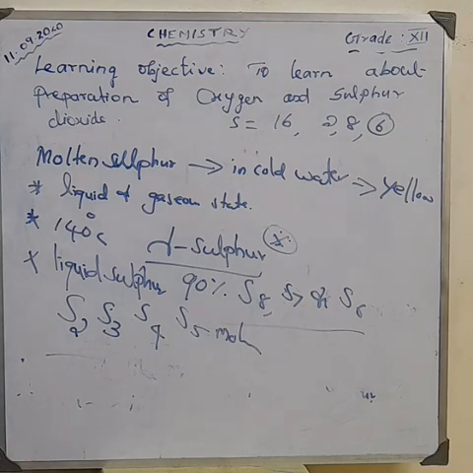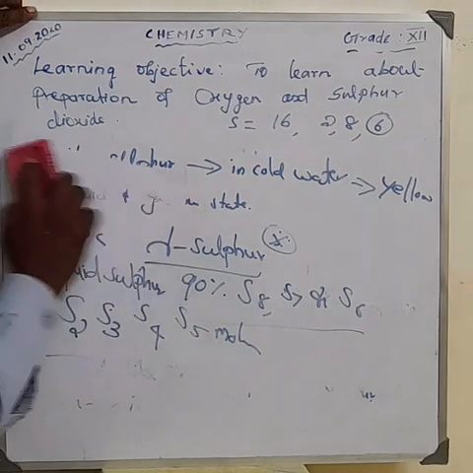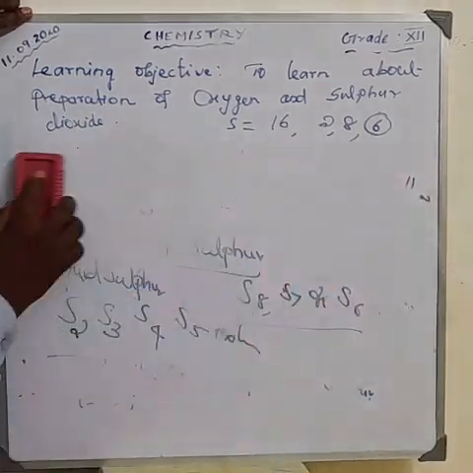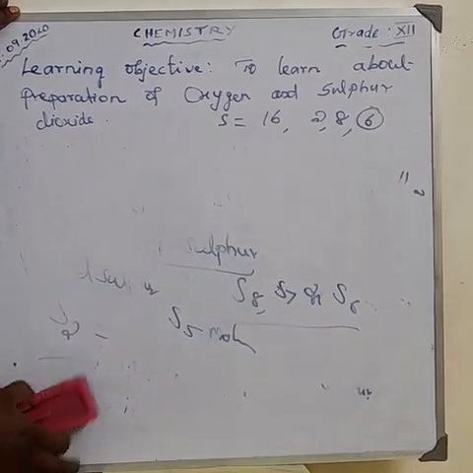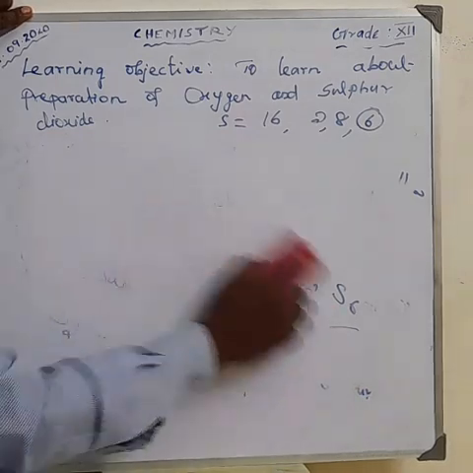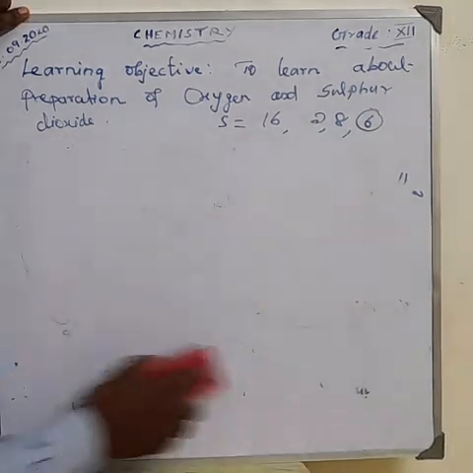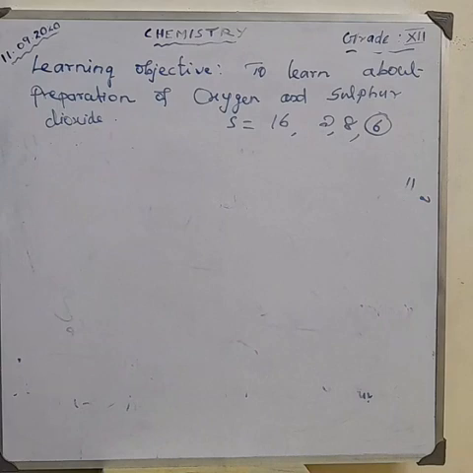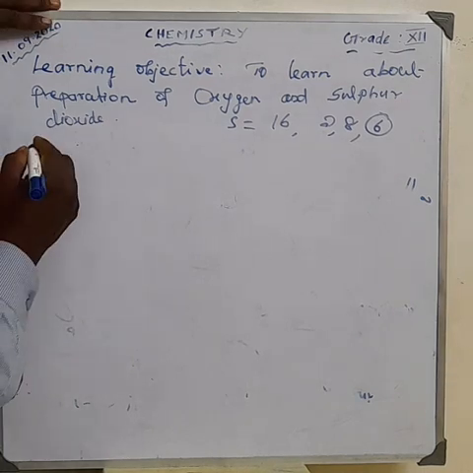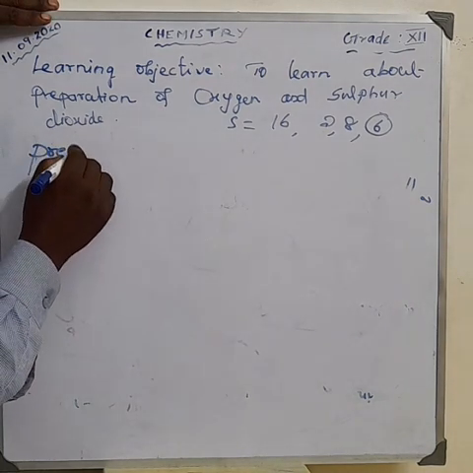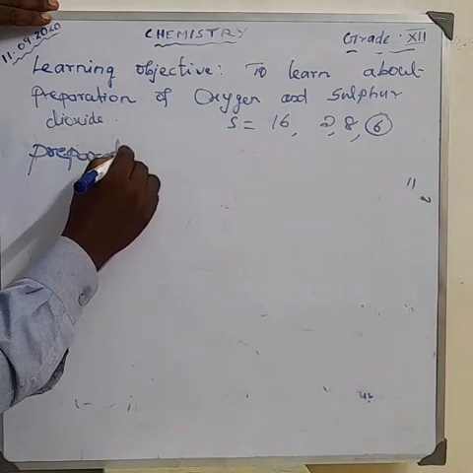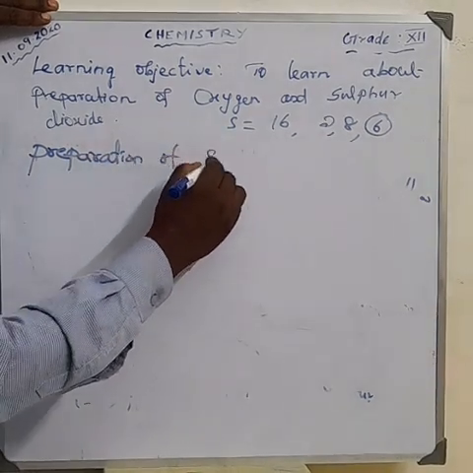Now, the preparation of sulfur dioxide. Okay, the next topic is the preparation of sulfur dioxide. What is the formula for sulfur dioxide?